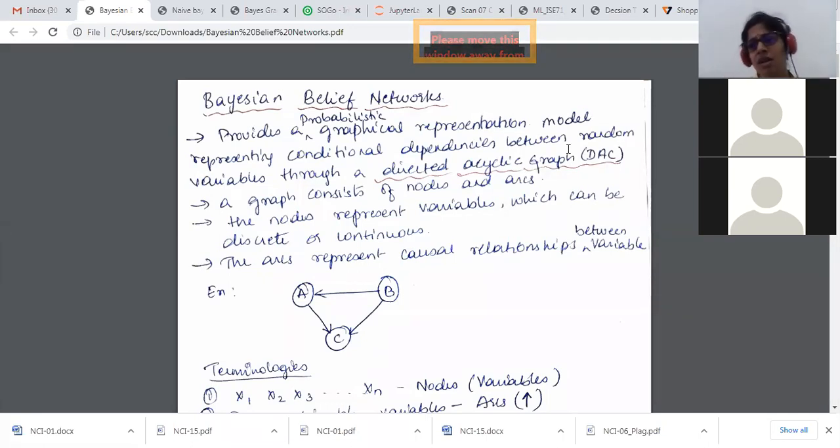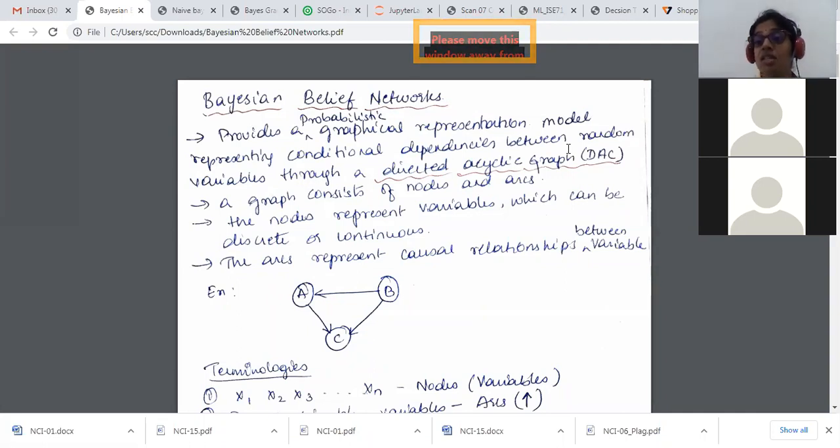We did the same thing, right? We checked outlook, humidity, temperature, windy. We were checking how each and every instance is going to react to the final predicting model. So even here, when we are given the graphs, we are going to check whether it is a directed graph, whether that graph has an implication on the other node, and whether some other node has an implication on the given node.